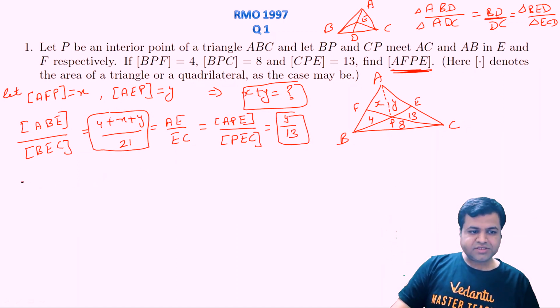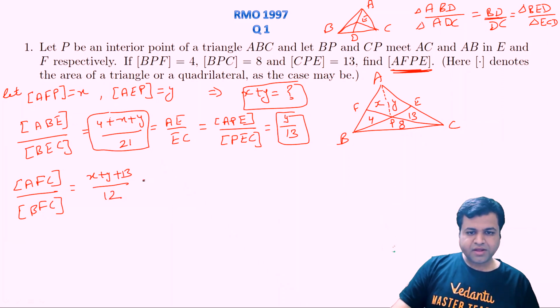Similarly, if we consider area of triangle AFC upon area of triangle BFC, since height is same in both the cases, this area will be x plus y plus 13 upon 8 plus 4, that will be 12, right? That is equal to AF upon FB, because height is same for both the triangles, and that should also be equal to area of triangle APF by the same logic, upon area of triangle BPF. Again, height is same and bases are in the ratio of AF is to FB, and that is nothing but x by 4.